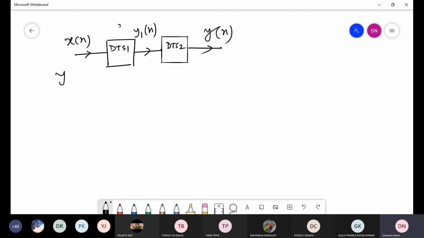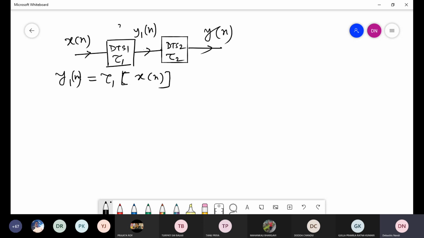Now what you can write, yn is equal to some transformation. Suppose I am writing here T1 action on xn. This is y1n equal to this, and this is your transformation operator, tau 1, T1. This is T2.